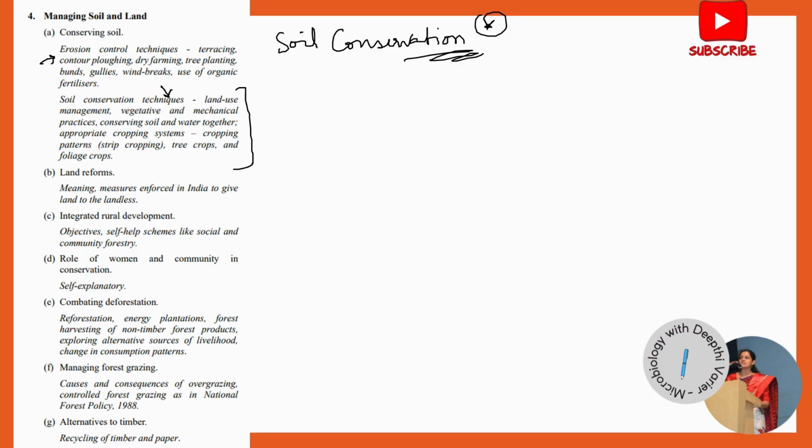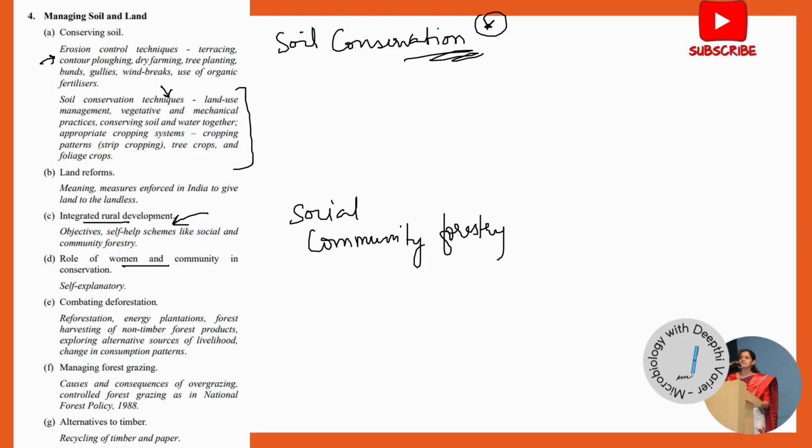You should know the meaning of integrated rural development, under which they would ask you about the use of self-help schemes. Community forestry or social forestry, these are two terminologies that they can ask you either in your MCQs or in your long answer as well. Community forestry or social forestry is where the public, the community, steps in to conserve the forest. This comes under integrated rural development, but you mainly need to know about social forestry and community forestry.